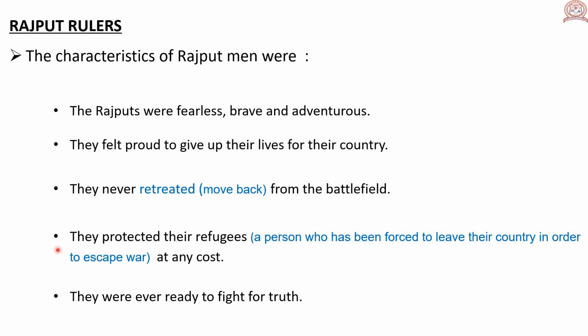They protected their refugees. A refugee is a person who has been forced to leave their country in order to escape war. The Rajputs protected their refugees at any cost. They were ever ready to fight for truth.